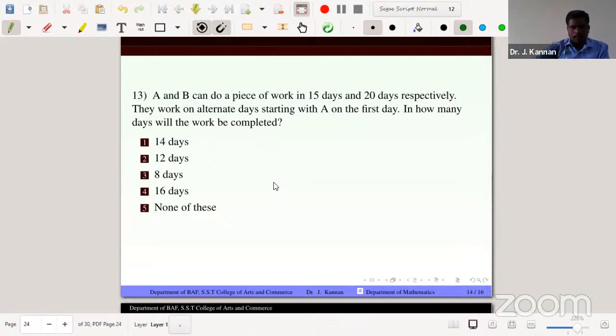So the next problem. A and B can do a piece of work in 15 days and 20 days respectively. They work on alternate days starting with A on the first day. How many days until the work is completed? So it's the same as the previous problem, but slightly different. So find the 2 days' work.